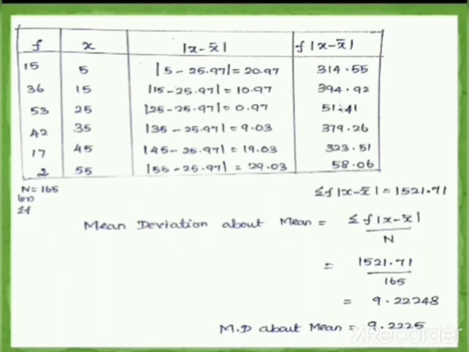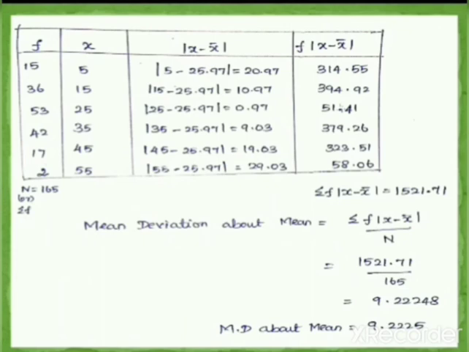Similarly, 15 minus 25.97 is minus 10.97. If we take the modulus of minus 10.97, it will give positive 10.97. The next value is 25 minus 25.97, which is minus 0.97. If we take the modulus of minus 0.97, it will give 0.97. Similarly, we find it for 35, 45 and 55. And then we are going to multiply frequency into our modulus x minus x bar.